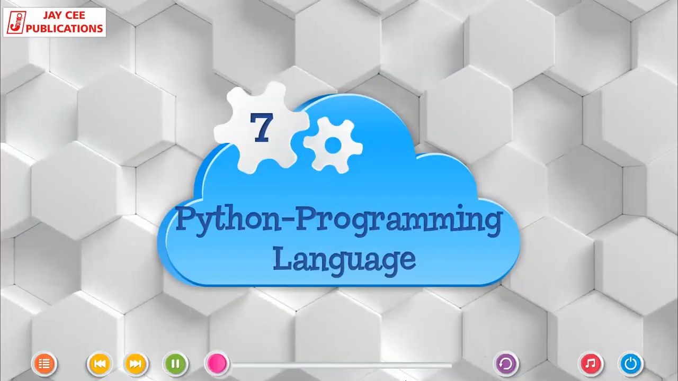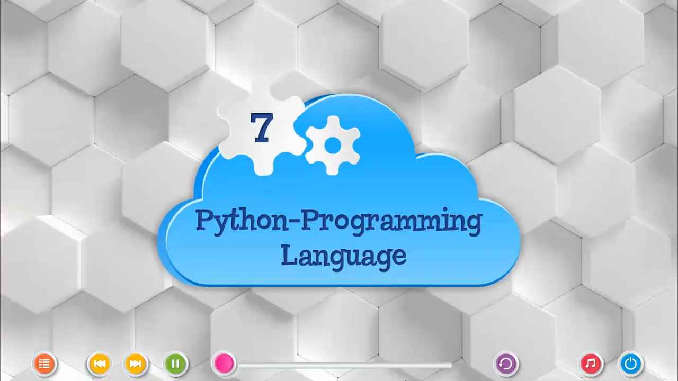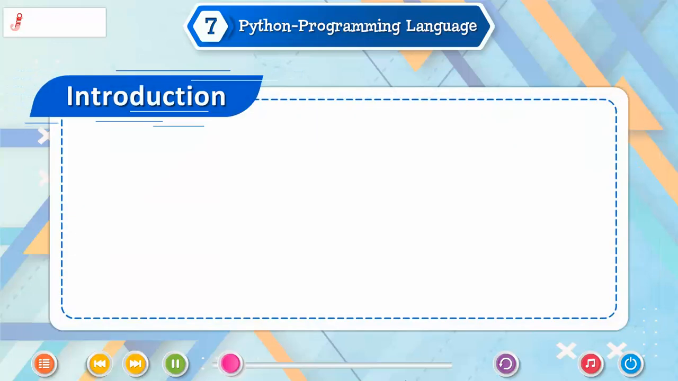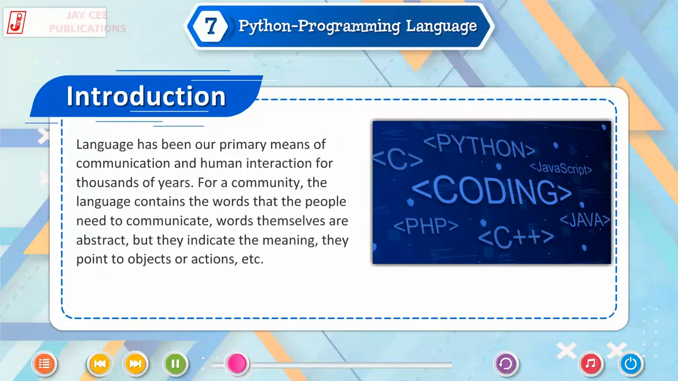Lesson 7. Python Programming Language. Introduction. Language has been our primary means of communication and human interaction for thousands of years. For a community, the language contains the words that the people need to communicate. Words themselves are abstract, but they indicate the meaning. They point to objects or actions, etc.